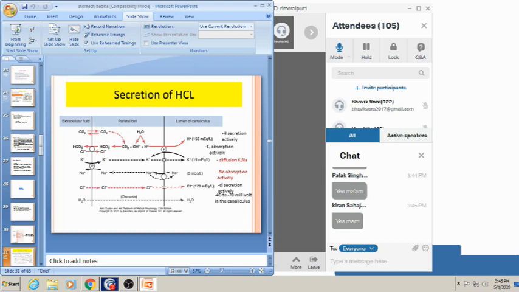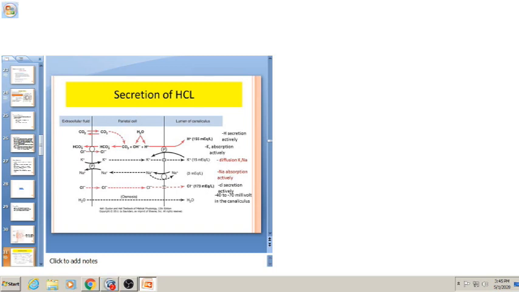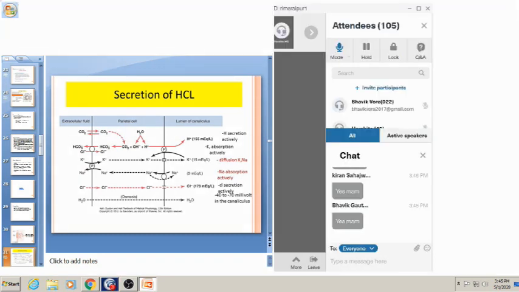Okay, so whenever a hydrogen ion is actively transported into the canaliculi, potassium is actively transported into the parietal cell with the help of the proton pump, the hydrogen potassium ATPase. So whatever amount of sodium and potassium is transported into canaliculi, most of it is reabsorbed into the parietal cells. There is a greater number of hydrogen and chloride ions, so there is a formation of HCl. So there is an acidic environment of the canaliculi, and the final concentration of this HCl is 150 milliequivalent per liter. Hope all of you are getting it.